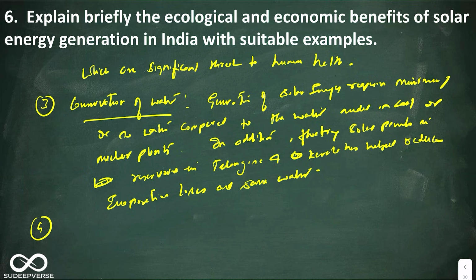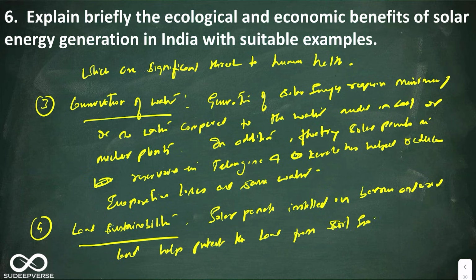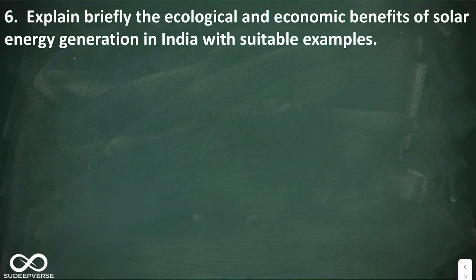Fourth one is land sustainability. So here you can say solar panels installed on barren and arid lands help protect the land from soil erosion as well as desertification. Okay, so these are the ecological benefits of solar energy. Let us now move on to economic benefits. Alright, so the next is economic benefits.